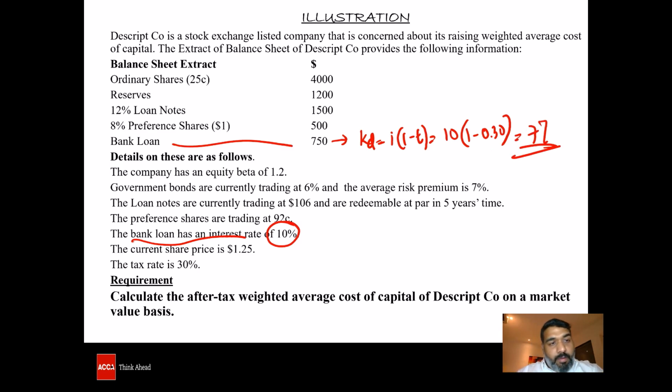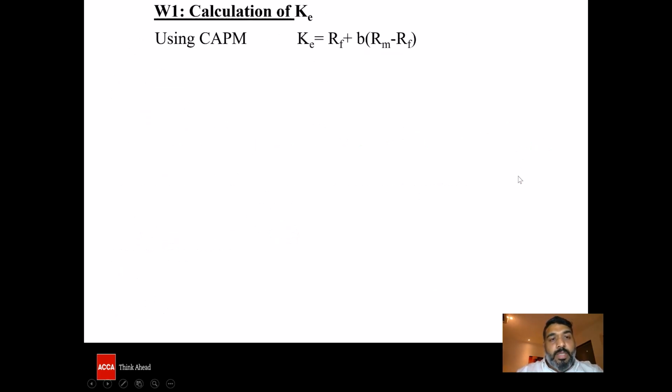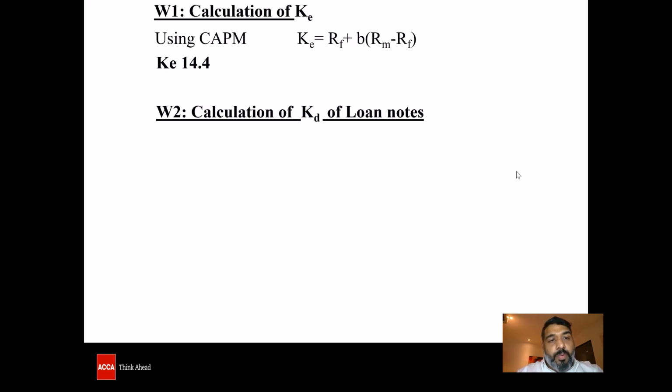Now let's have a look once again. So what do we have? KE, the cost of equity using the CAPM model. KE is equal to RF plus beta into RM minus RF. Substituting the values is going to give me 14.4 percentage KE. And then the next one, which is calculation of KD, the loan notes. It's redeemable, hence KD is going to be equal to the IRR.